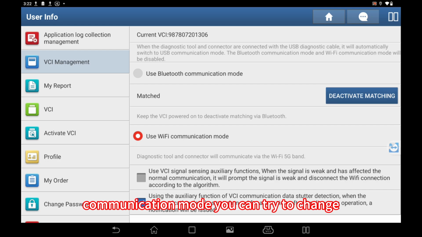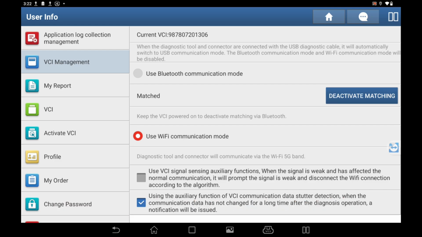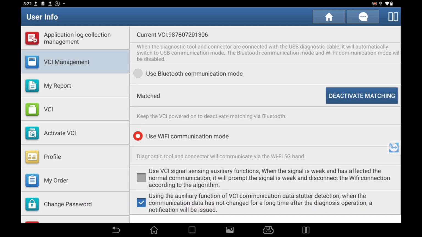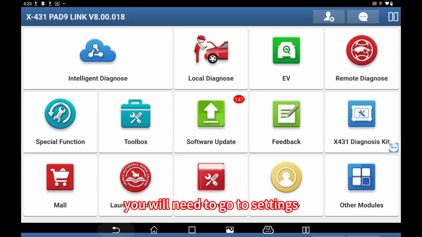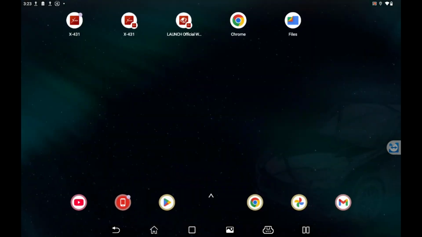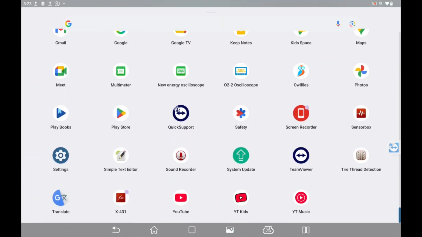You can try to change by marking the use Bluetooth communication mode here. And also it is matched, and you can also deactivate the matching. Here there are 2 ways, and if you want to use the cable connection mode, you will need to go to settings. Just find setting.